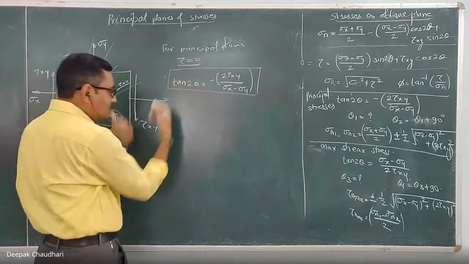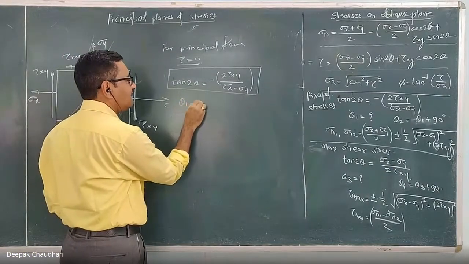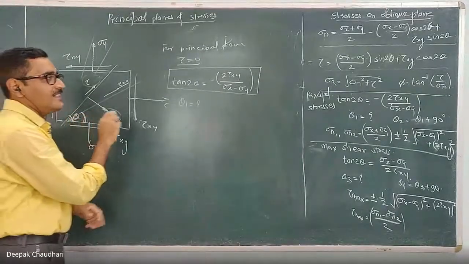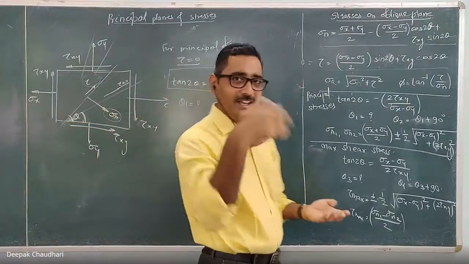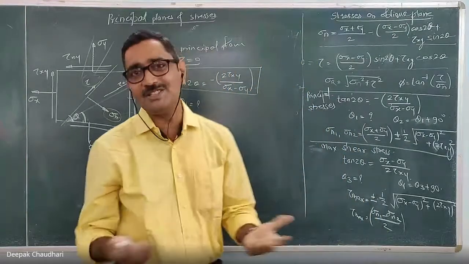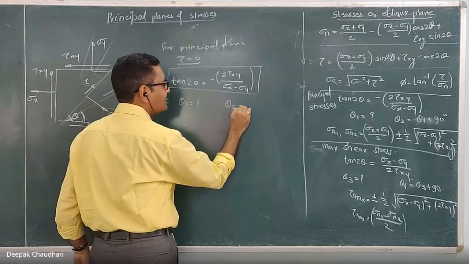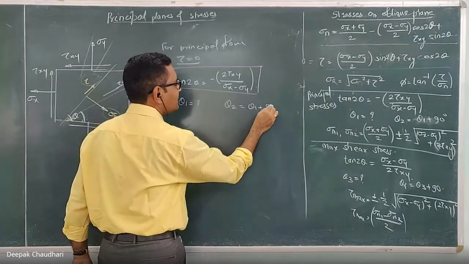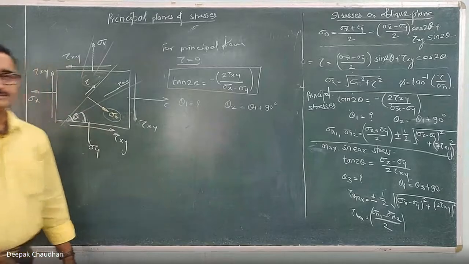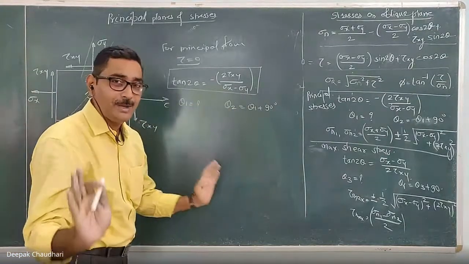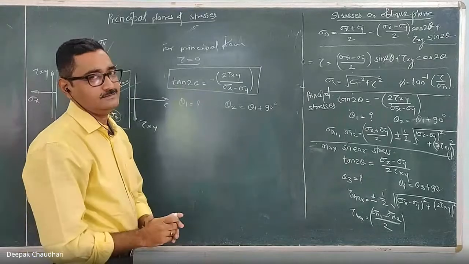Here, the first answer, let's denote it as theta 1. This is the first inclination of the principal plane, and there will be another principal plane, a complementary plane, on which the shear stress is also 0, which is perpendicular to that. Let's denote it as theta 2, which is equal to theta 1 plus 90. So these are the positions of the principal planes, which are mutually perpendicular to each other.